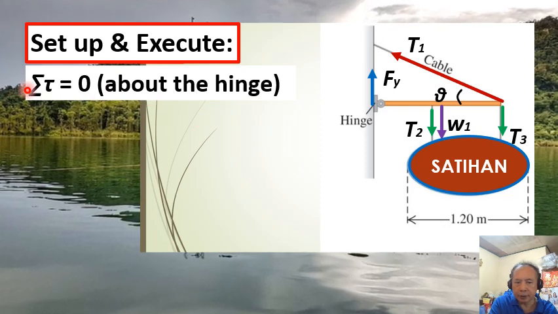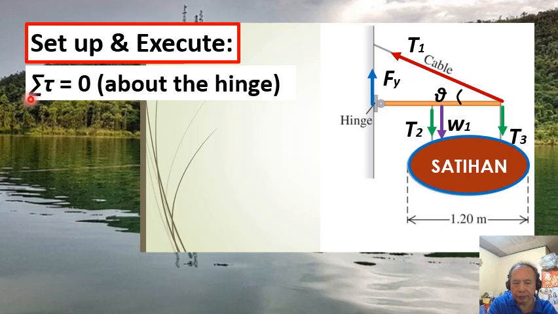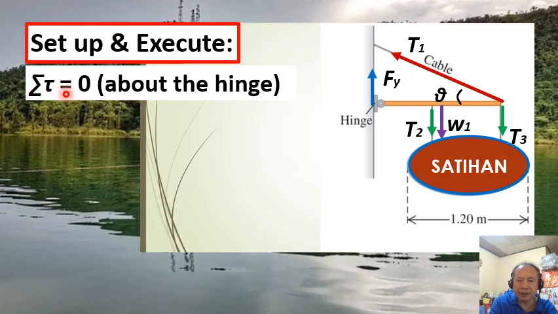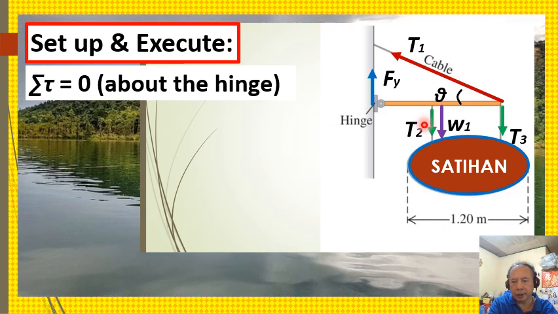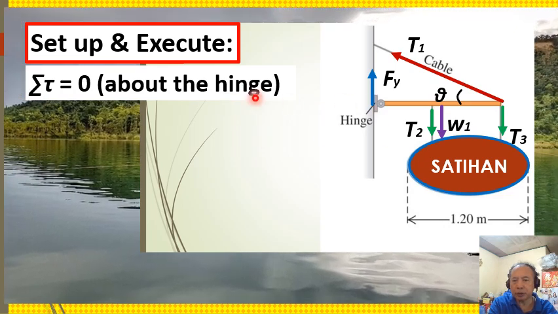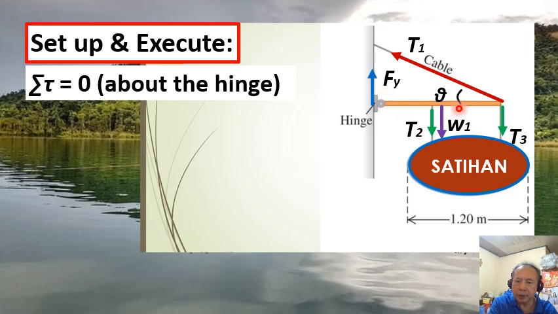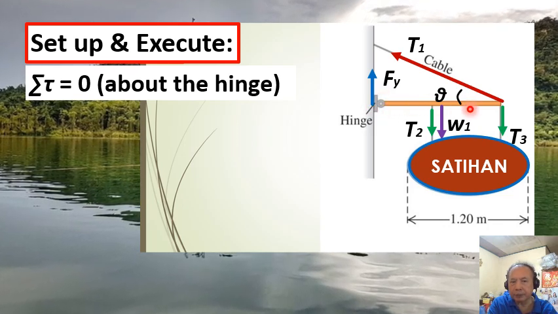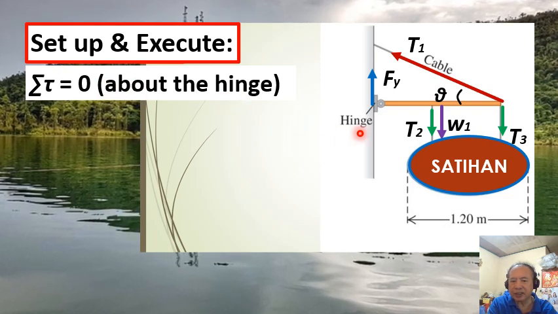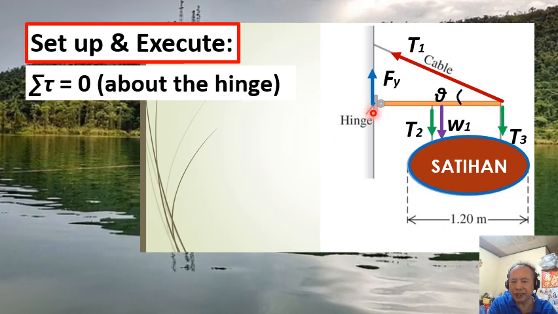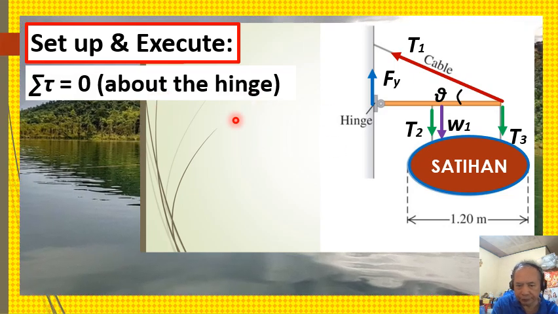This equation states that the vector sum of all the torques produced by the forces acting on the horizontal beam must be equal to zero about a chosen axis of rotation. So we choose the hinge as our axis of rotation.